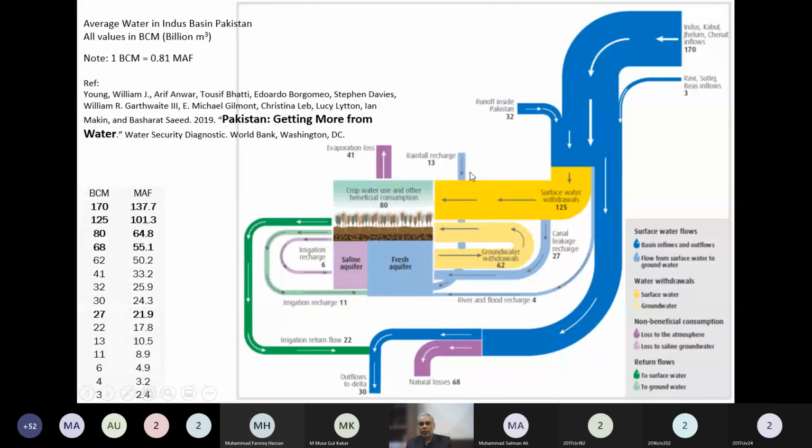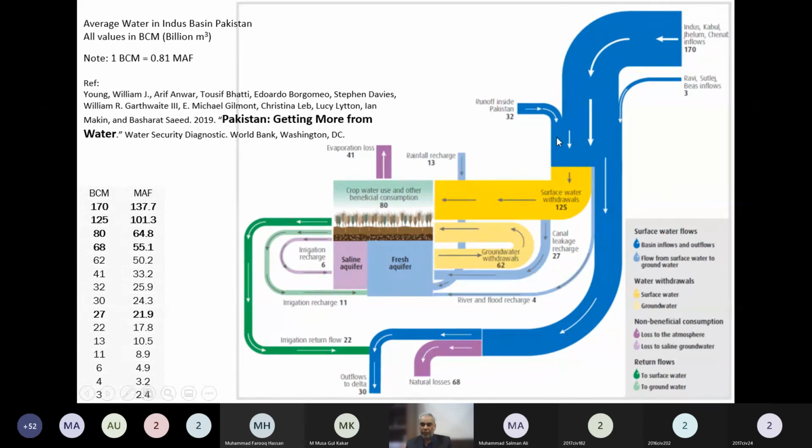Because we are familiar, I am familiar with million acre feet. So for my own guideline, I have put this equivalence. 170 billion cubic meter is 137 million acre feet. Conversion is written over here. So if you see, they are saying that about 200 billion cubic meter is the surface water availability.